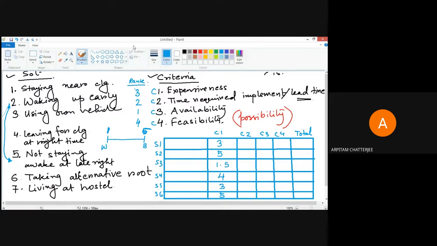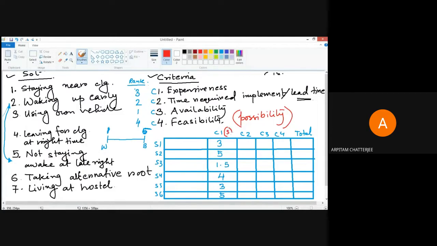Okay, is it clear, or do you have any question about this? Do you have any other thought, or any matter of disagreeing with my points or scores?